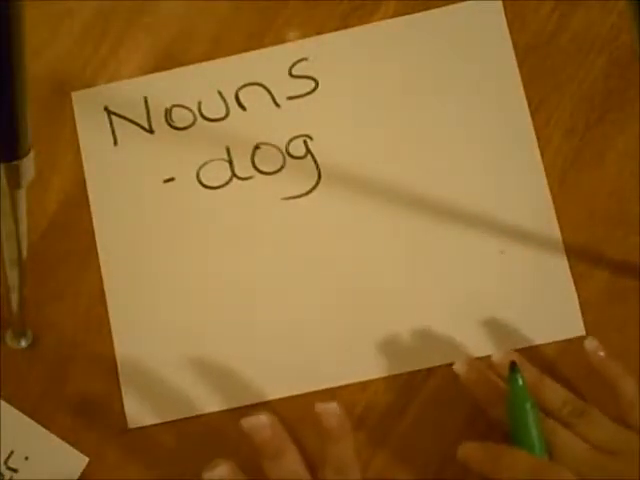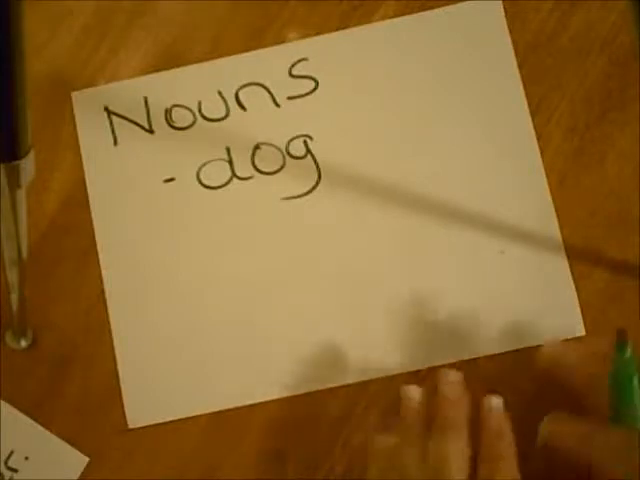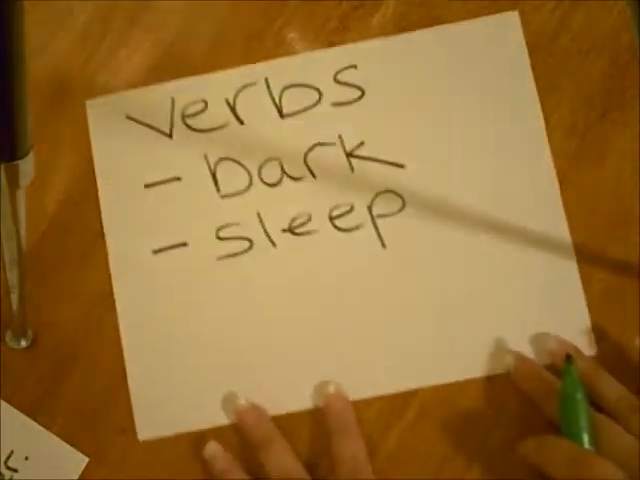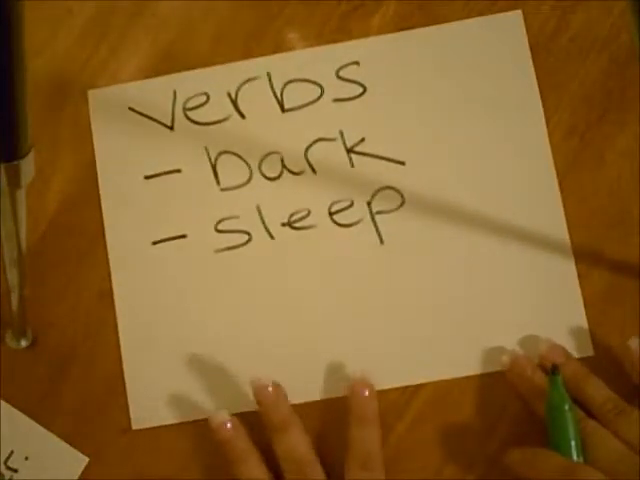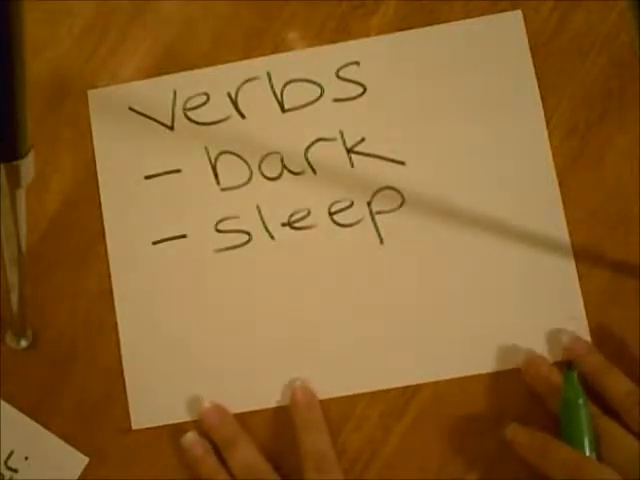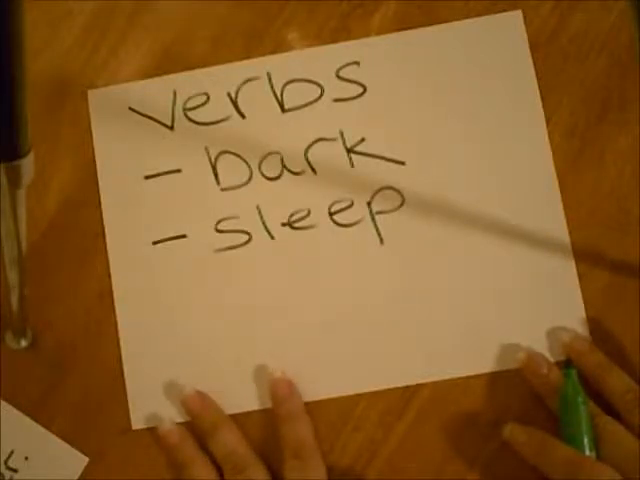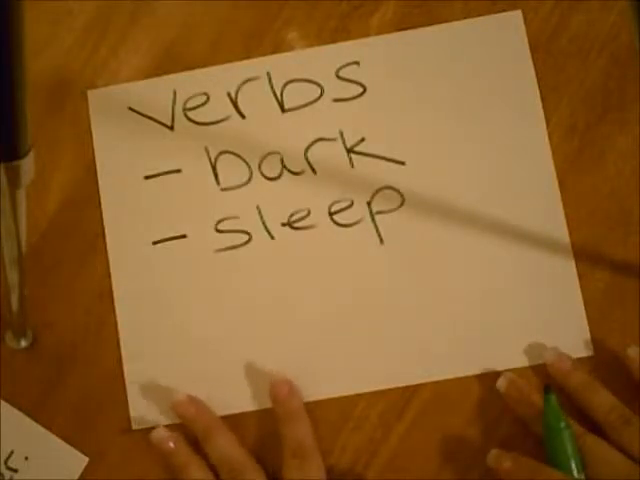First, I would like to show you what a noun is. Simply as can be, a dog is a noun. The verbs. Those can be the action words or they can be the linking verbs. Bark and sleep. Both are action verbs.